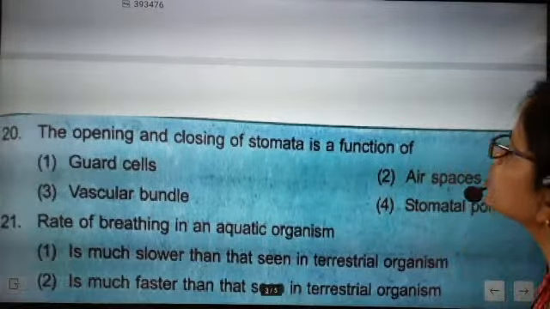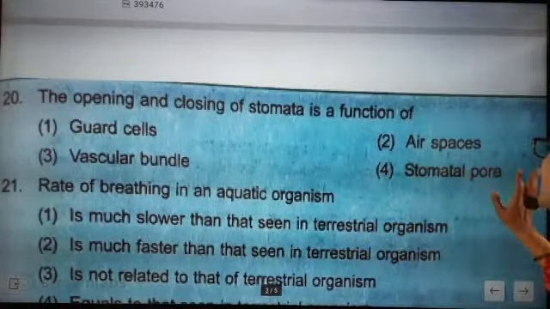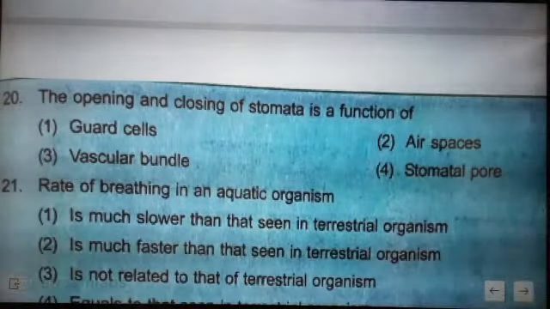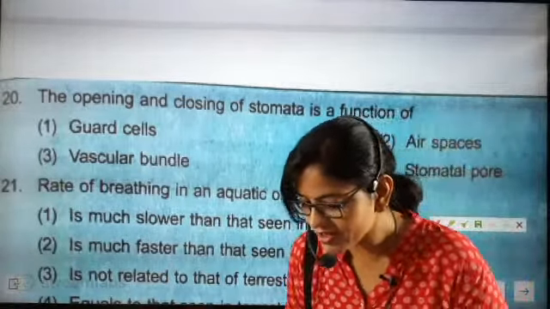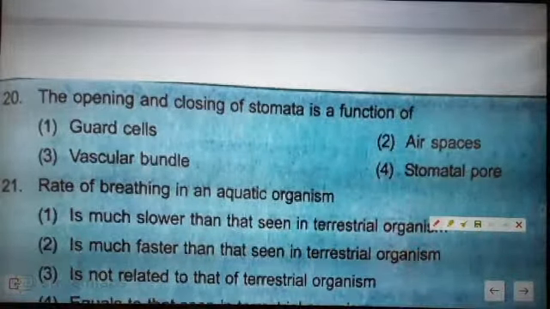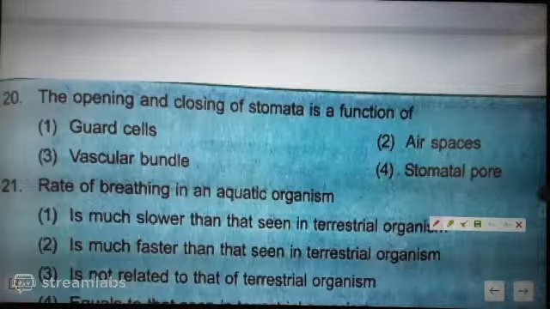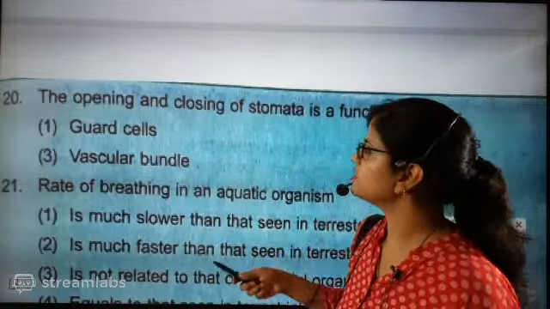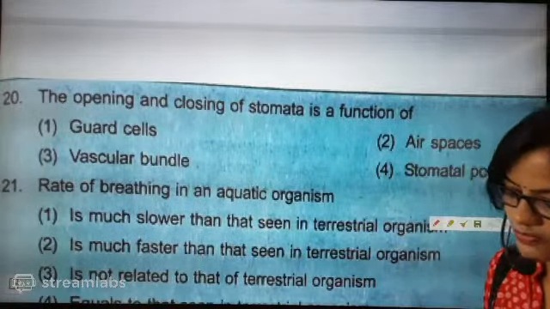Now the opening and closing of stomata is a function of guard cell, vascular bundle, air spaces, or stomatal pore. I am not going to say the answer for this. You are mature enough to answer this question. Okay, Tanishka. What is the answer for this question, beta? Come on, tell me. Who is responsible for doing this?